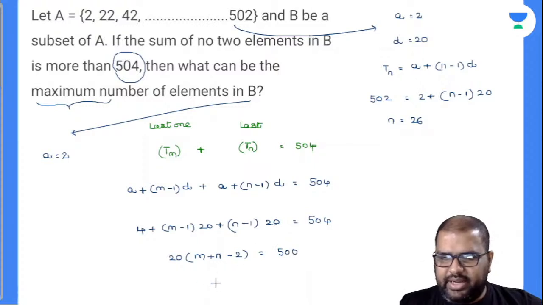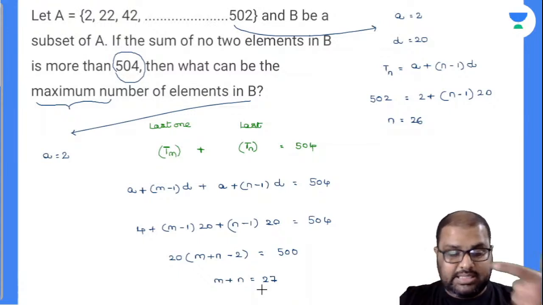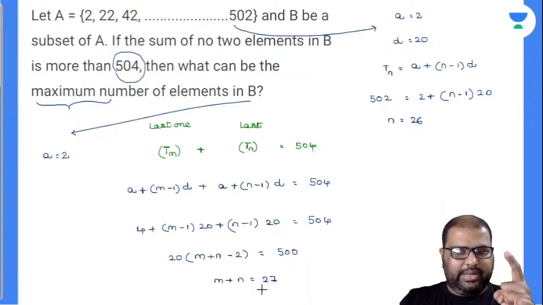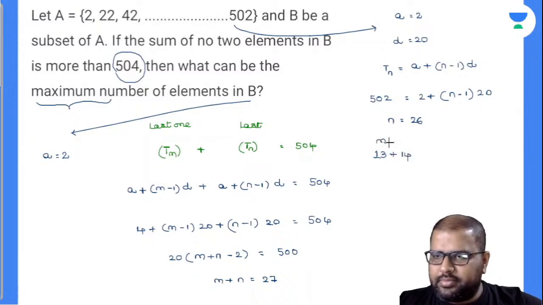So this will be 25. m plus n is equal to 27. Am I right or wrong? So my m plus n is equal to 27, and m and n are distinct numbers. I have to break down 27 into two numbers, and the two numbers have to be distinct. So can I take m as 13 and n as 14, which is nothing but equal to 27?